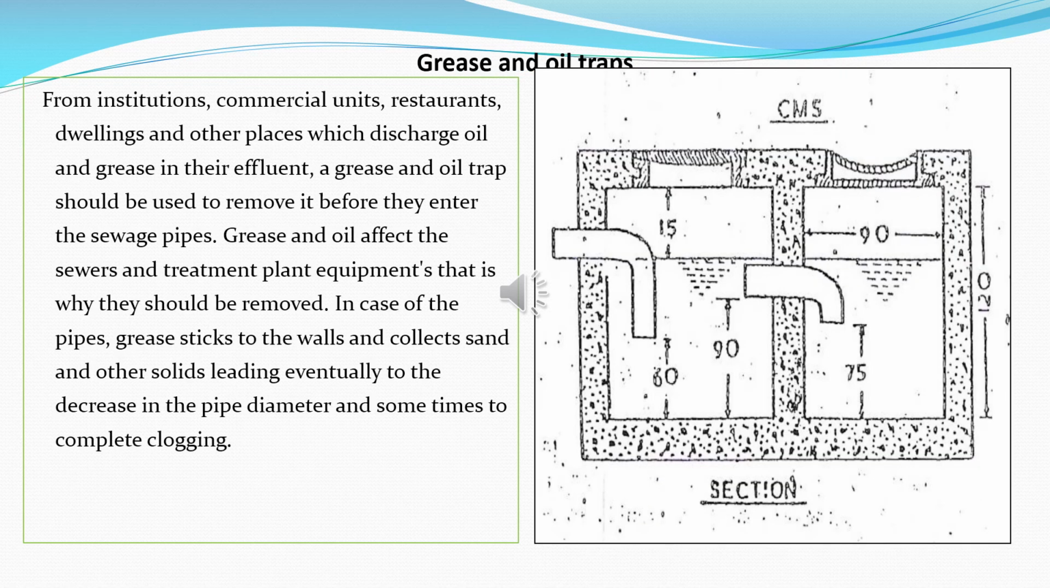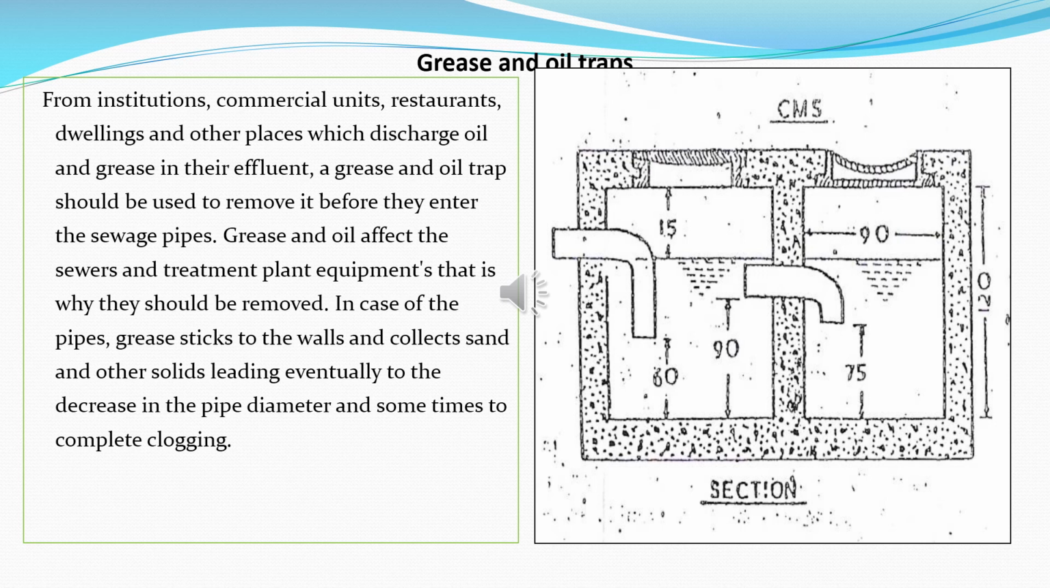The next sewer appurtenance is the grease and oil trap. These tanks are provided in commercial units, restaurants, dwellings, and other places which discharge oil and grease in their effluent. The grease and oil traps should be used to remove it before they enter the sewage pipes. If grease and oil enter the sewage line, it decreases the sewage carrying capacity. So before entering the sewage, these greases and oils are removed.